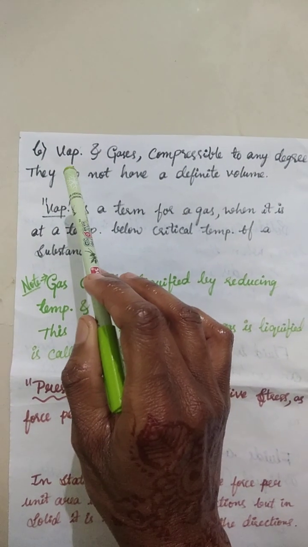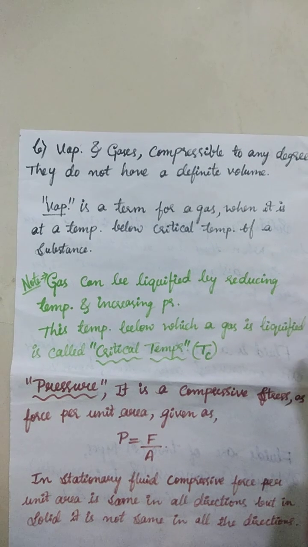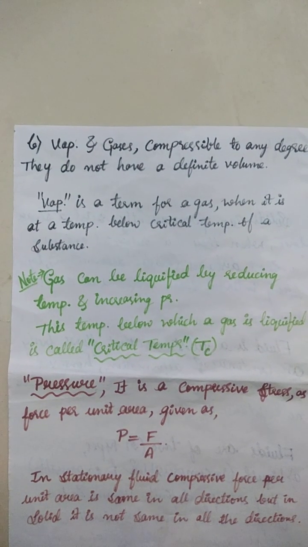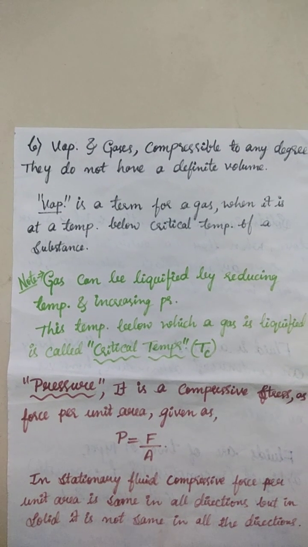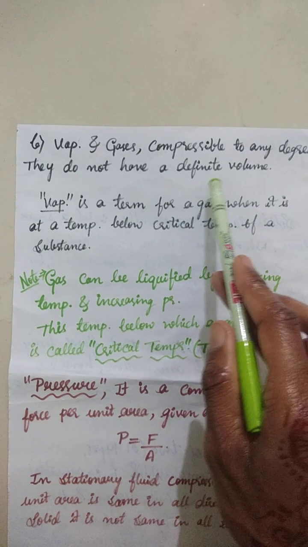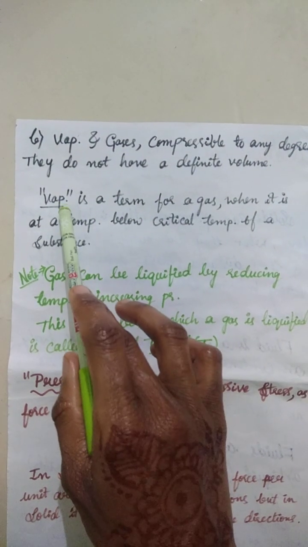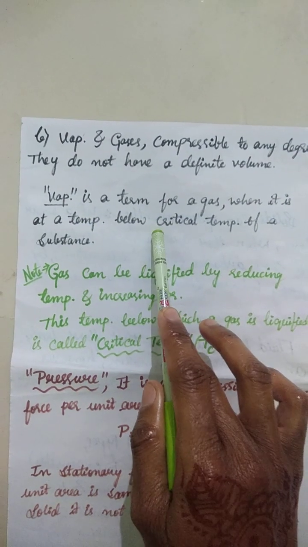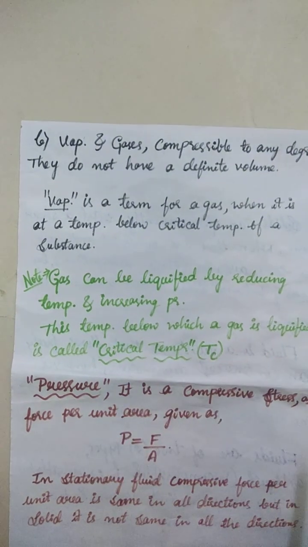When it comes to vapors and gases, they are compressible to any degree, because naturally they have atoms which are freely bound, means they move in all directions. They do not have a definite shape or volume. The term vapor here is for a gas when it is at a temperature below the critical temperature of a substance.